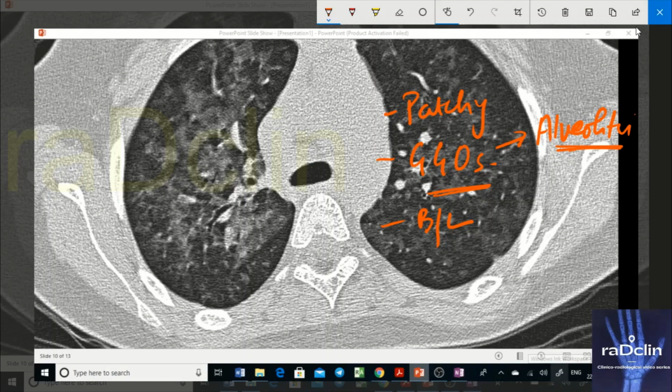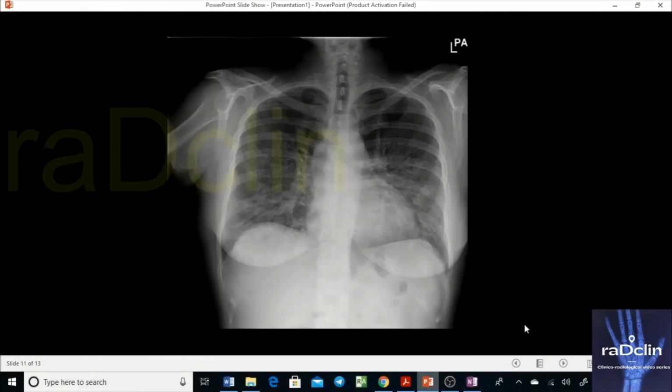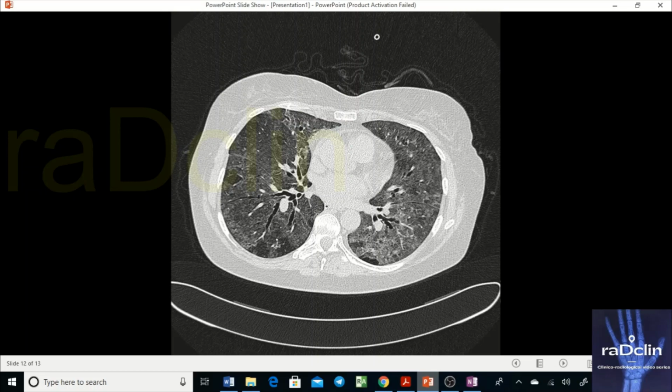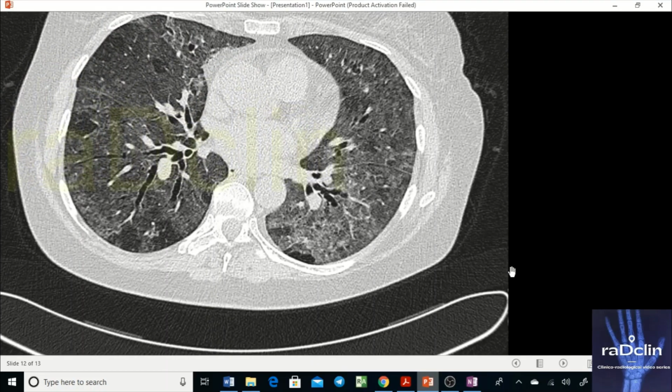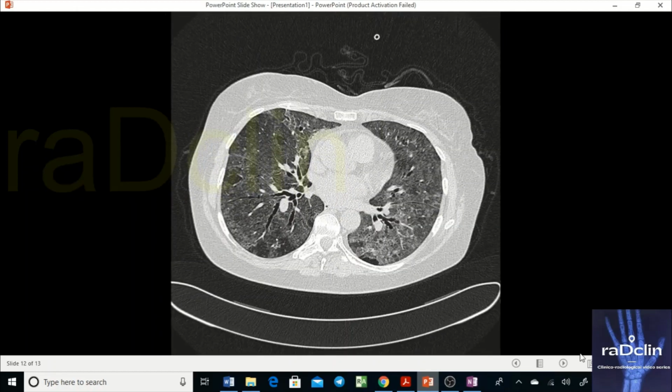Next, see this particular thing. This CT is of another patient. First look at the X-ray of this patient, that is more important.